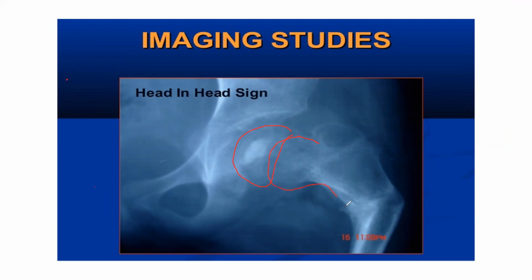Now this will look like this. One head is this and another head is this. So this is a head-in-head appearance, and we call it the head-in-head sign. It is because of the distortion of the neck and the head. Because of the destruction and distortion of neck and head, it shows like a head-in-head appearance.